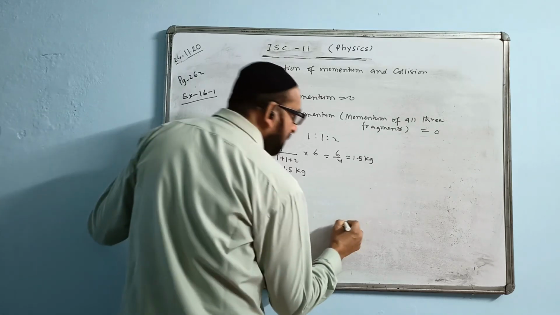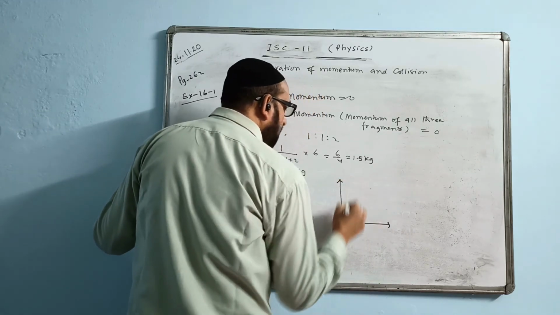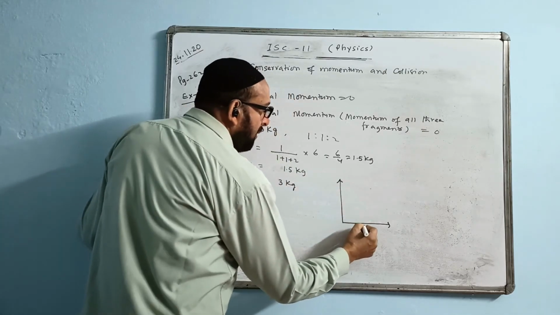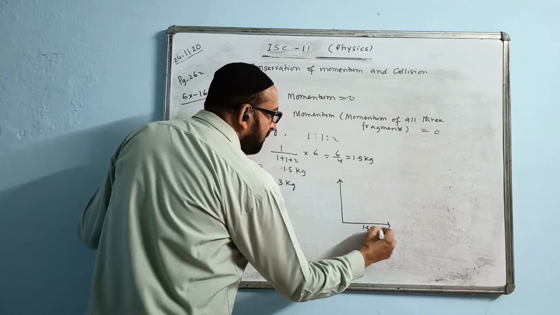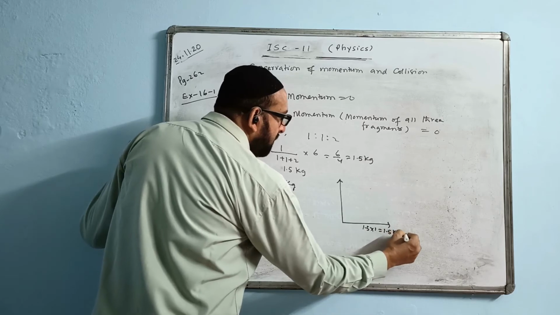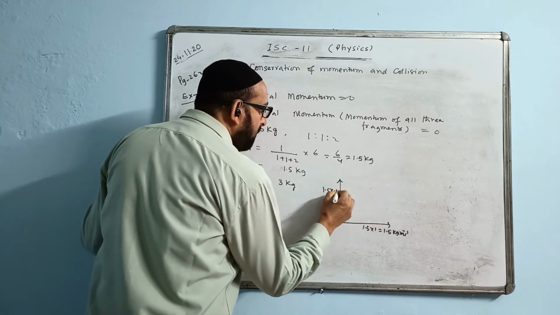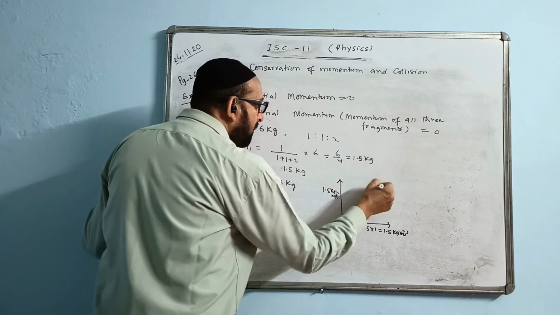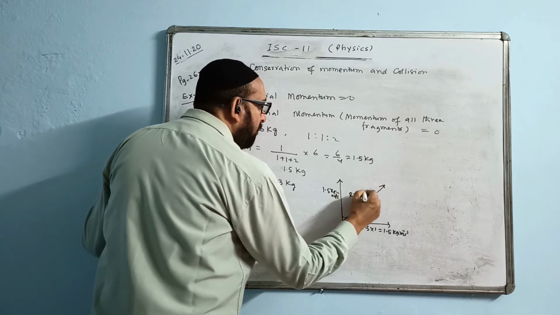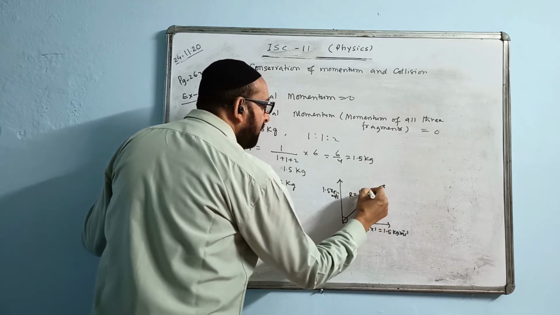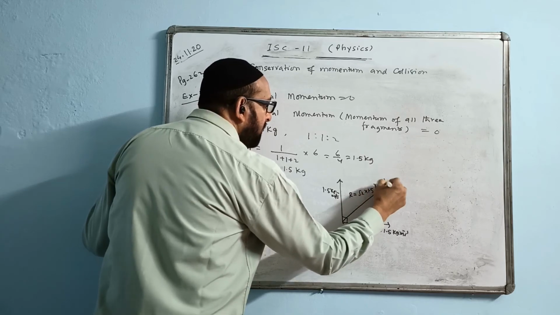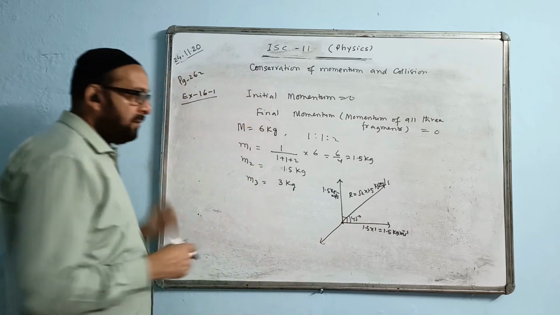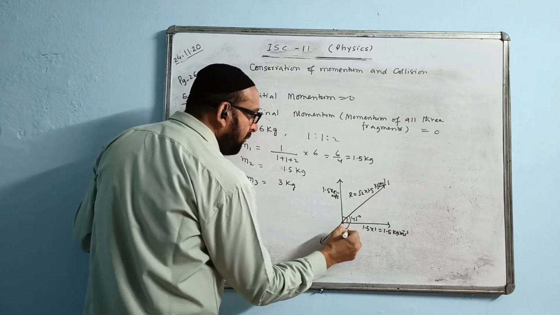Let us draw the diagram. Two fragments of equal masses are perpendicular. Masses M1 and M2 are here, that means 1.5 and the velocity is 1. So the answer will come 1.5 kg meter per second. Here also it will come 1.5 kg meter per second. The momenta are at 90 degrees. The resultant of these two will come here, R. The value of R will come √2 times of 1.5 kg meter per second, and the angle will become exactly 45 degrees. The third fragment must be exactly opposite, like this. That is, this angle will come 135 degrees.